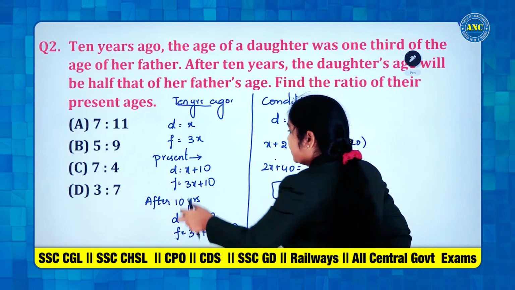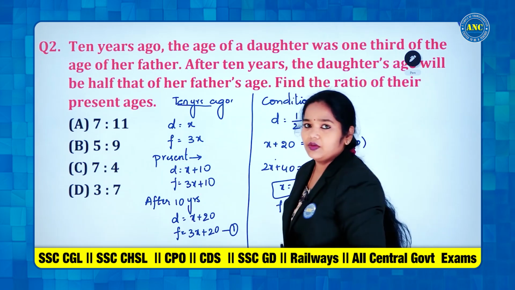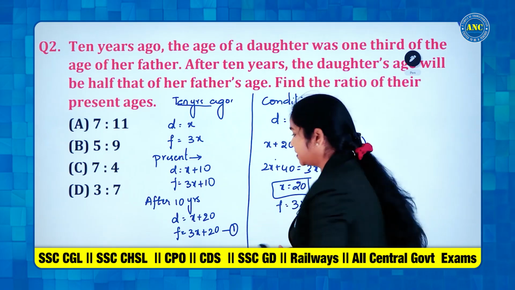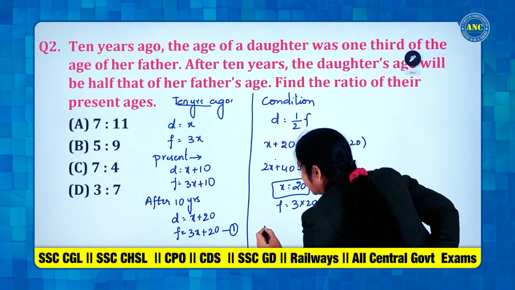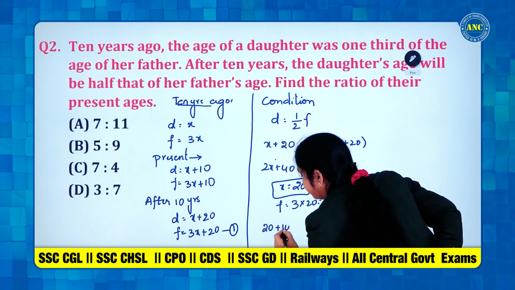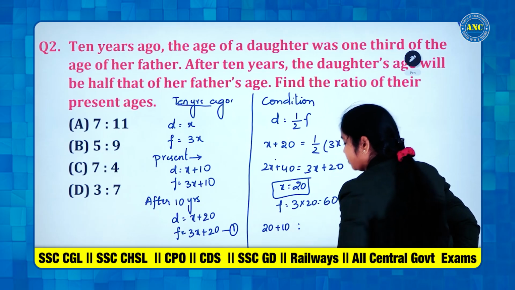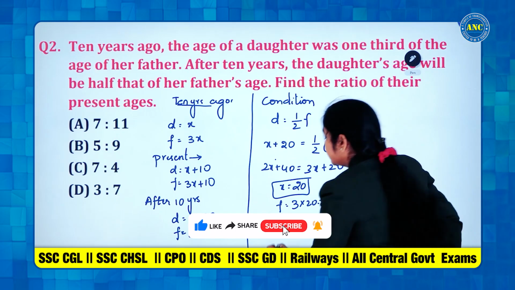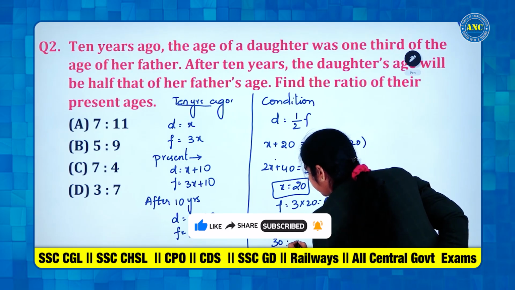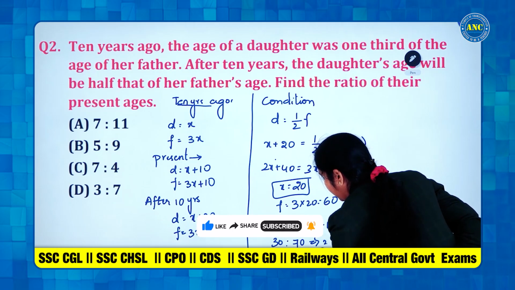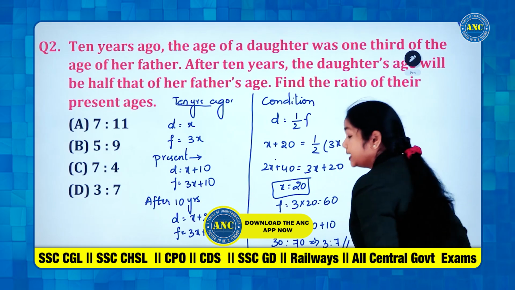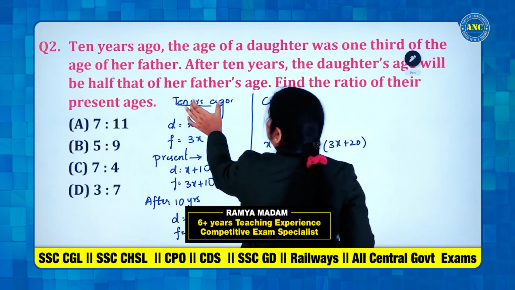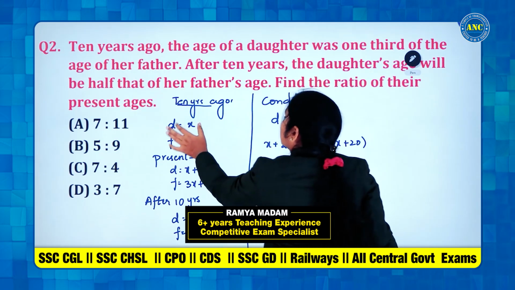Present ages means x plus 10 years, no? This we have taken 10 years back. Present age means x plus 10 years. So, this is 20 plus 10 years for daughter. They are asking ratio. 60 plus 10 years for father. Yes. So, it is 30:70 or 3:7.